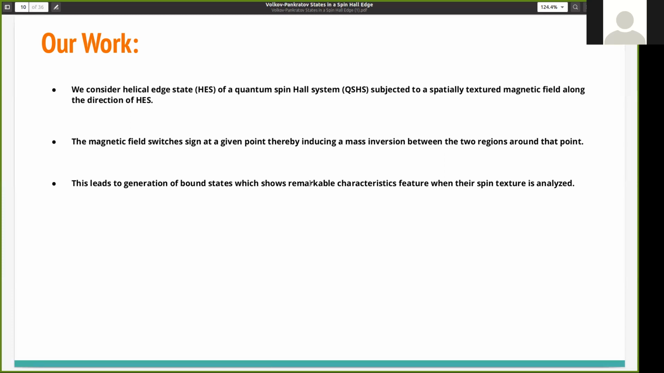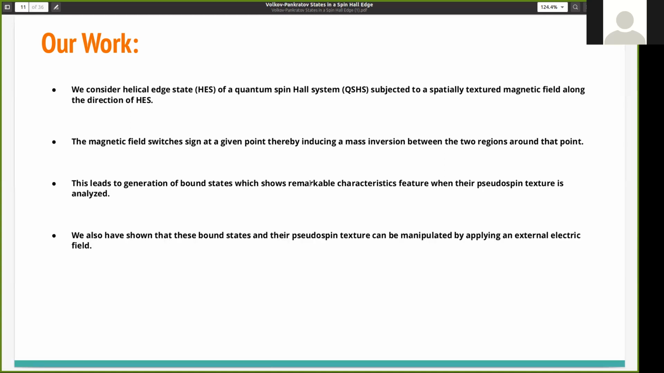So obviously, according to the prediction of the Volkov-Pankratov states, this will generate the bound states, which are basically Volkov-Pankratov states, and we show these Volkov-Pankratov states have a remarkable characteristic feature when we analyze their spin texture.